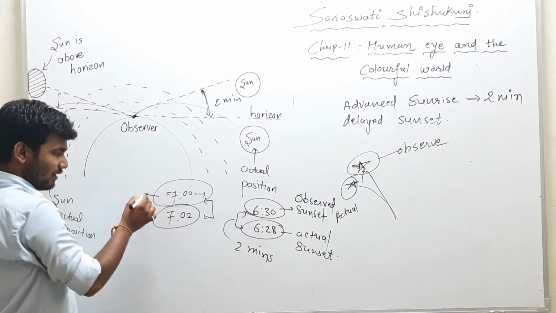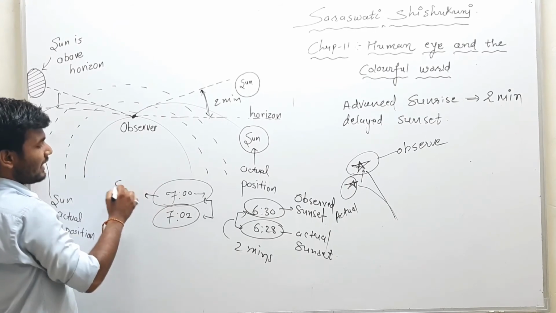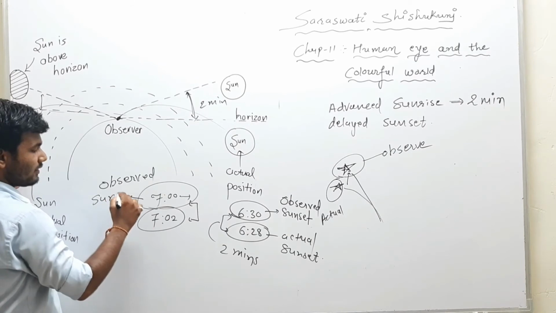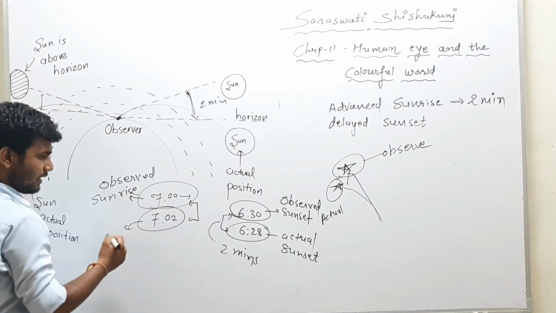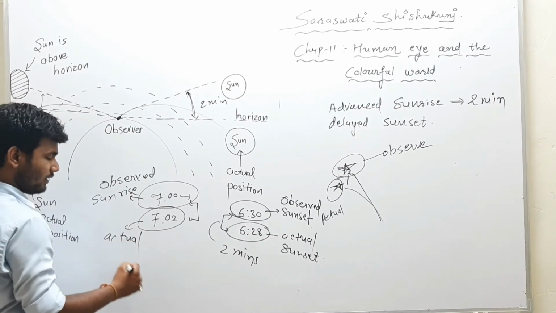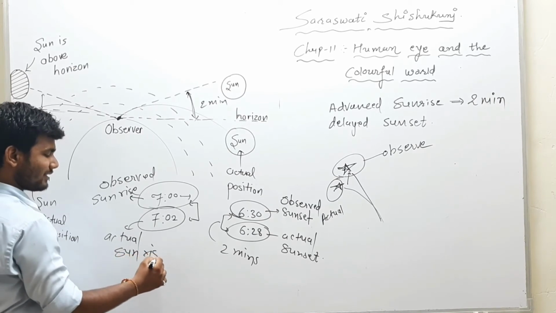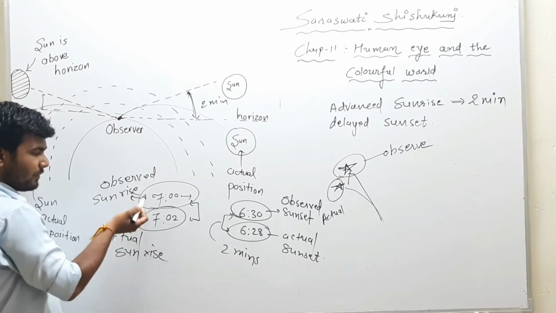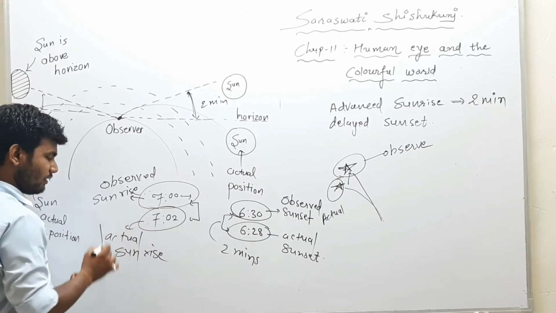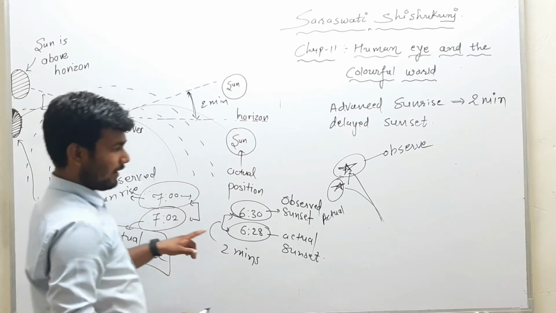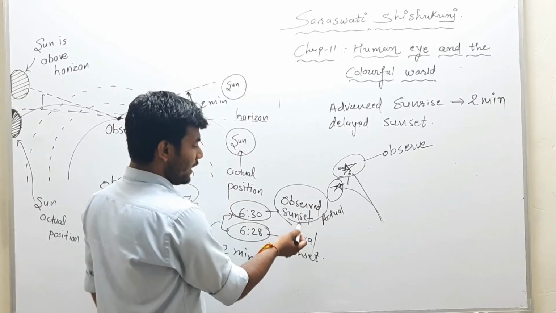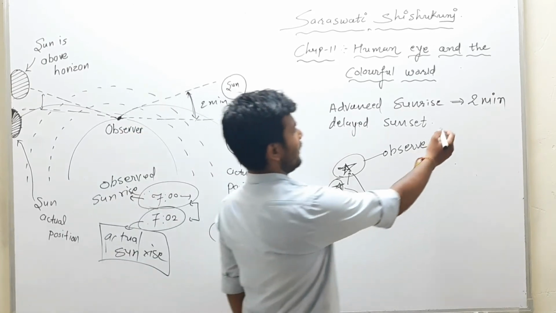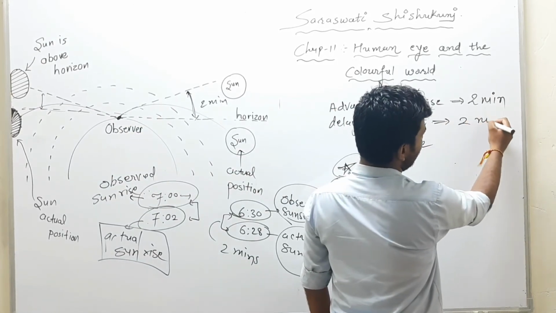Similarly, what happens at 7? That is our observed sunrise, and this is our actual sunrise. So the observed sunrise will be 2 minutes earlier in comparison to the actual sunrise, and the observed sunset will be 2 minutes late in comparison to the actual sunset. In the delay also there will be 2 minutes.